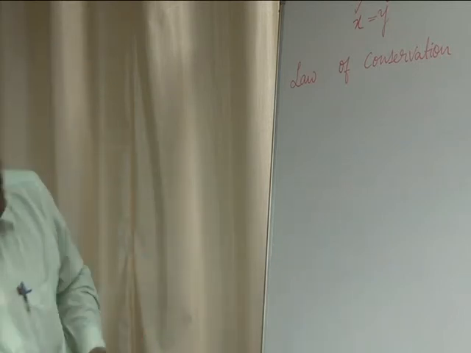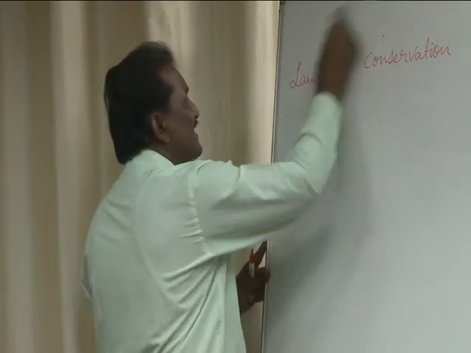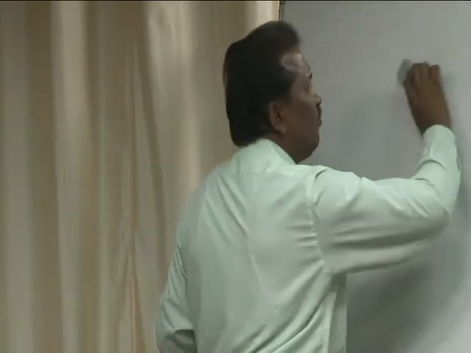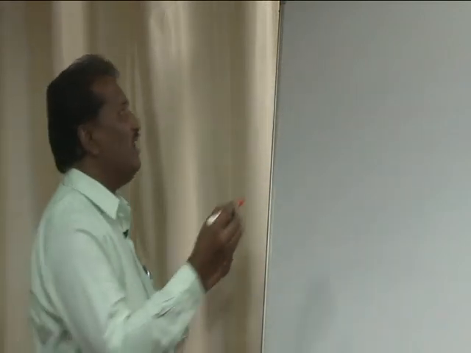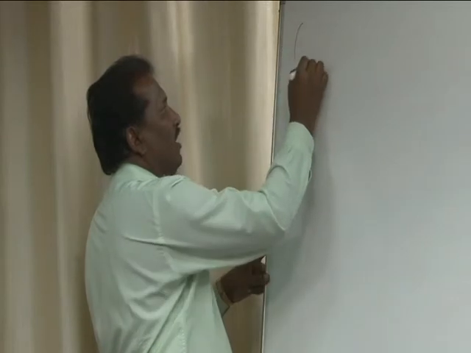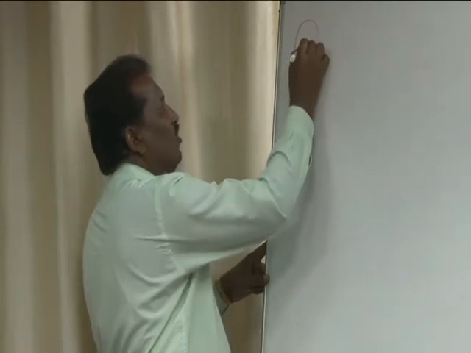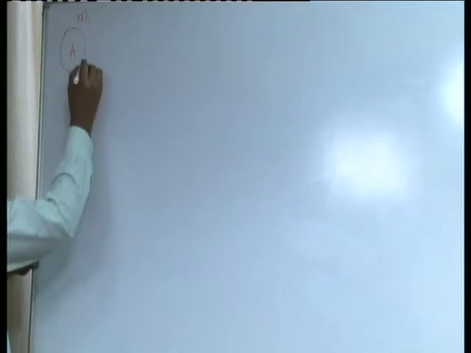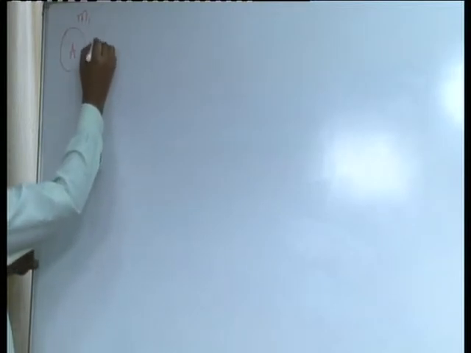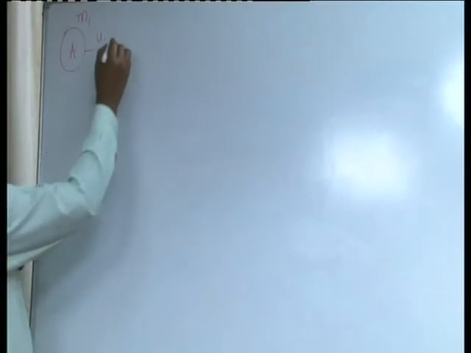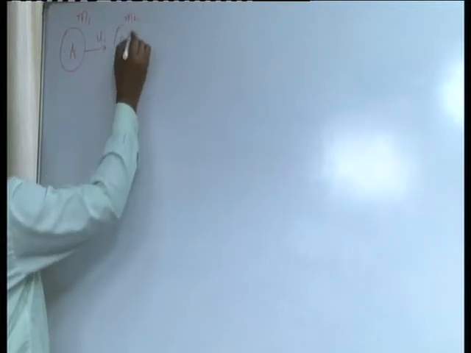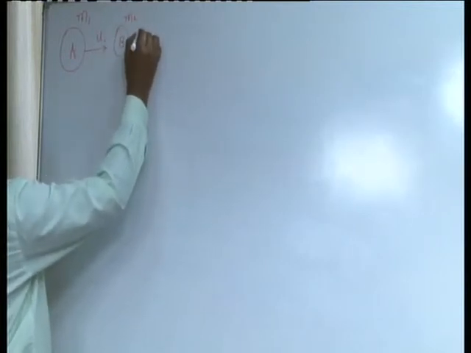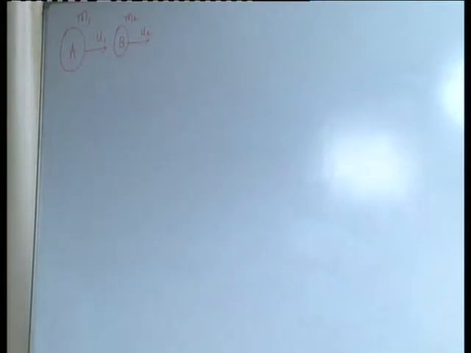You can even prove this law mathematically. With only a few steps I will try to prove it. Let us consider two bodies. Call the first body A, whose mass is m1. It moves with some initial velocity, say u1. There is one more body, call it B, whose mass is m2. It also moves initially with a velocity, say u2.